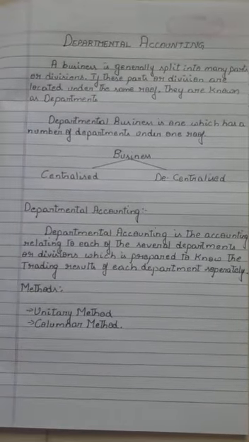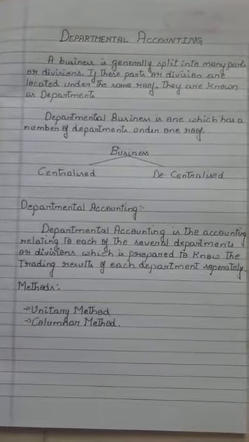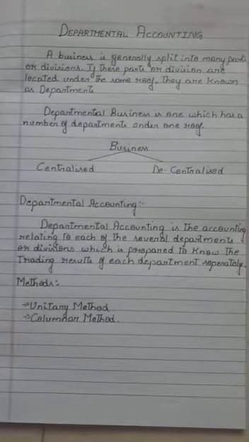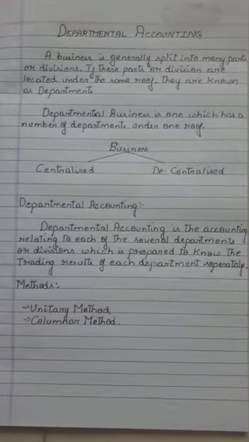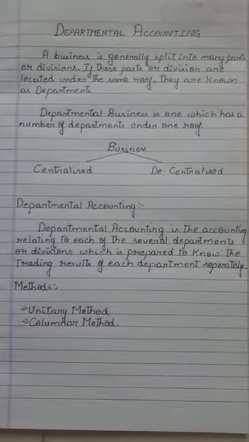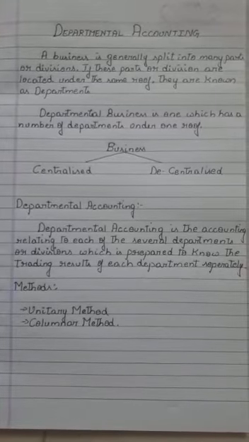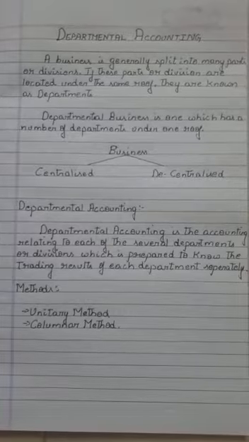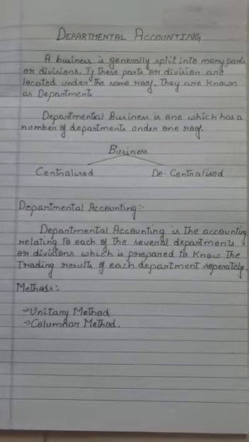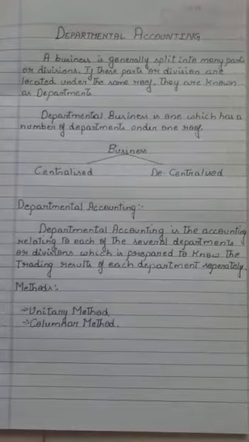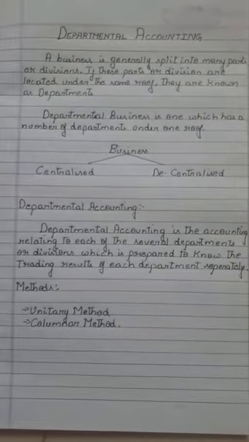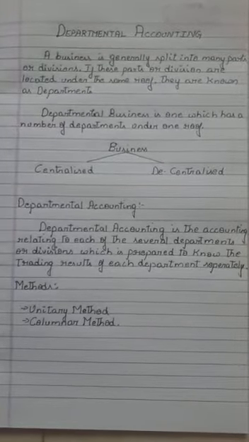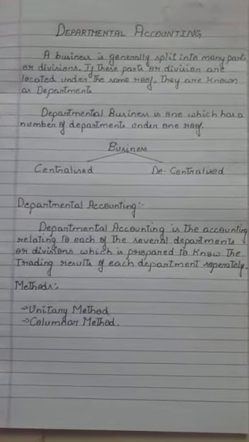We know that business is of two types. One is centralized, another one is decentralized. Centralized business is that where the responsibility and authority are in the hands of the management itself, and all decisions will be made by the management. And decentralized business is that business where individual departments will be given their own authority and also the responsibility, and the profit and loss of each department will be considered separately as it is decentralized.